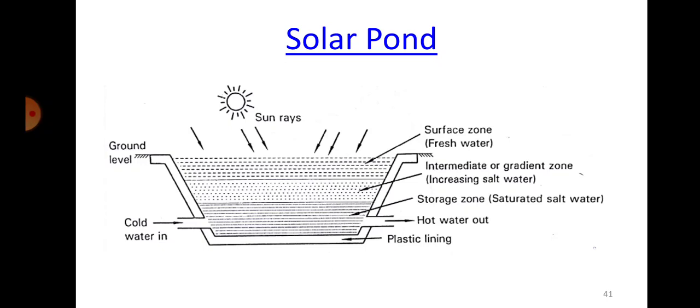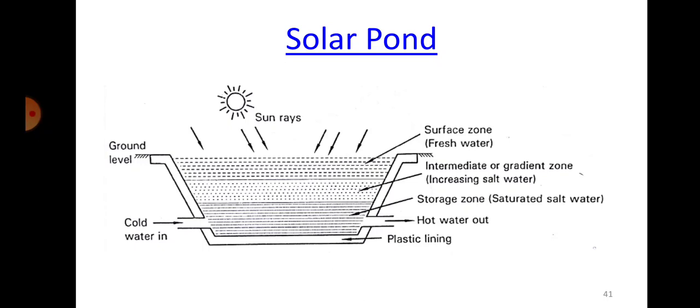Now first of all, before explaining what is solar pond, you should know what is the general process that is happening in a normal pond. A solar pond is something that is artificially created in order to trap the solar energy. But otherwise we need to generally know what is the phenomenon that is happening in the pond.